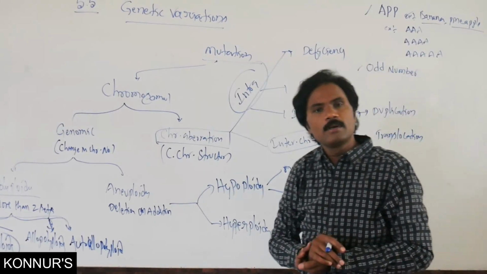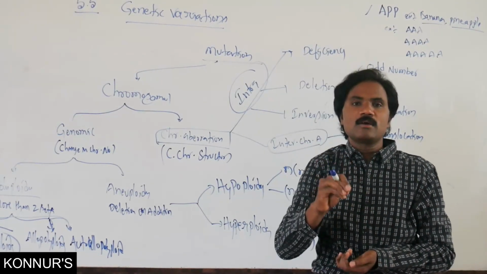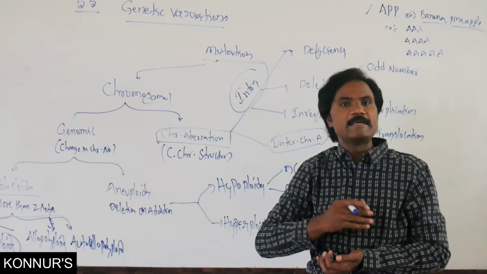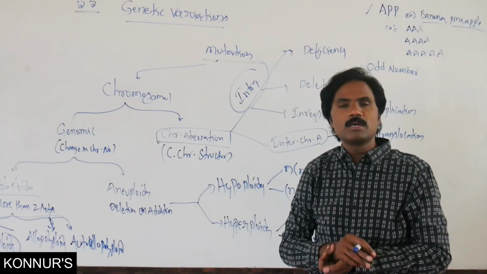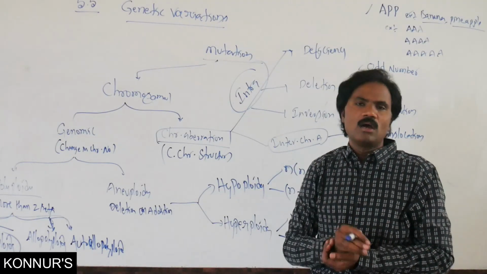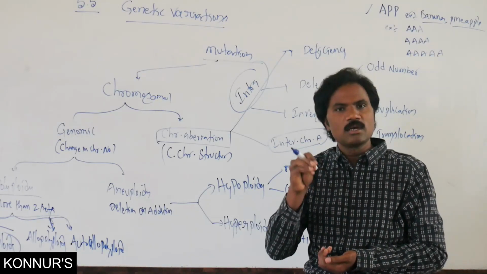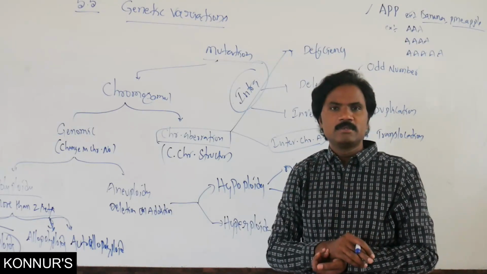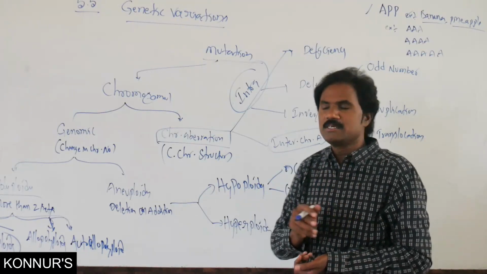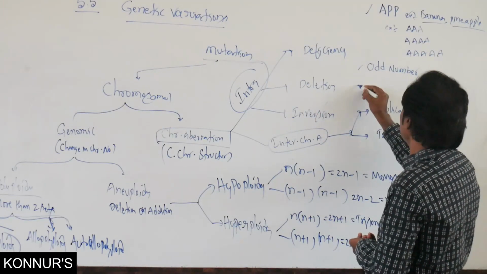Banana is normally triploid, but artificially polyploidy can be induced by a chemical, that is colchicine. How can one artificially increase it?